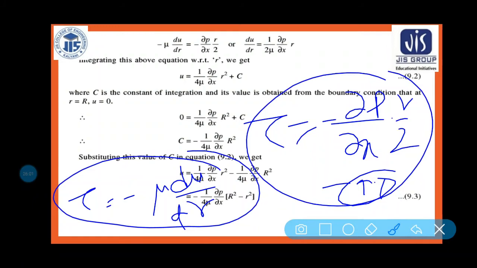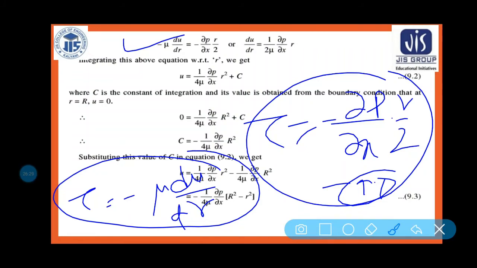So I can put the value of tau. This is minus mu into du by dr is equal to minus del p by del x into r by 2. So du by dr, can I write, is 1 by 2 mu del p by del x into r. Why?